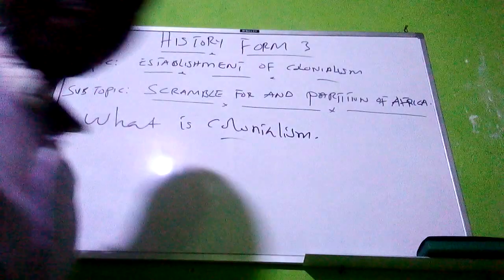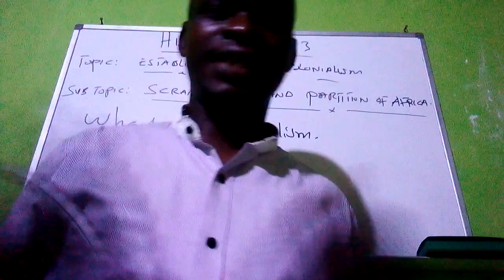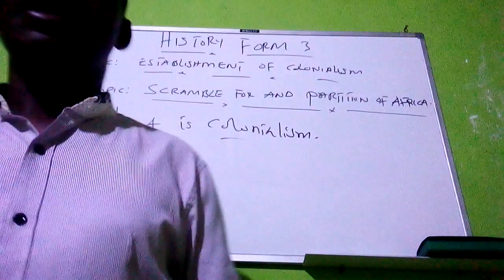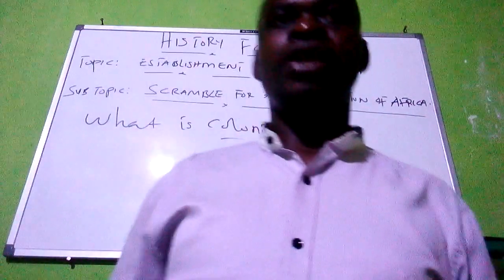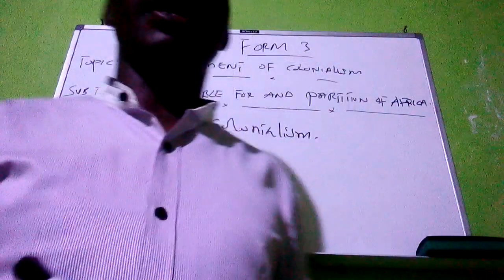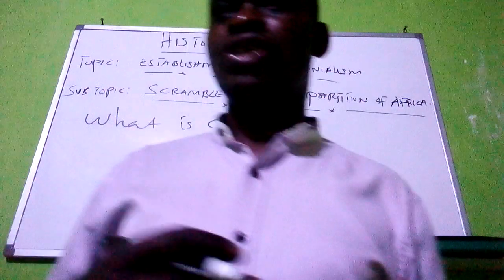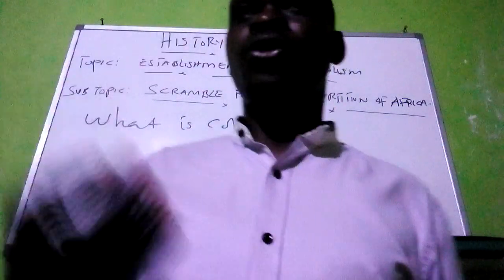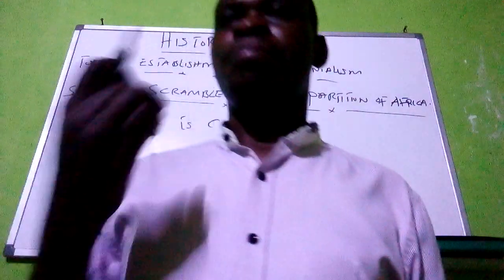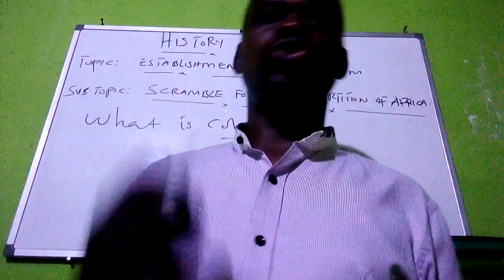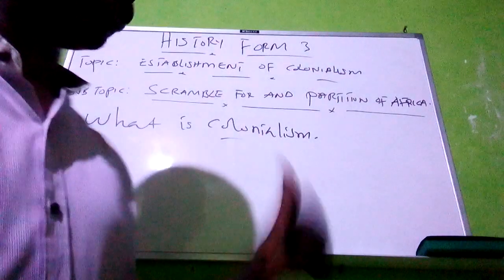Colonialism, by definition, we can say, is the situation whereby a powerful nation dominates a weak nation at the level of economic, political, and social situations in that weak nation.